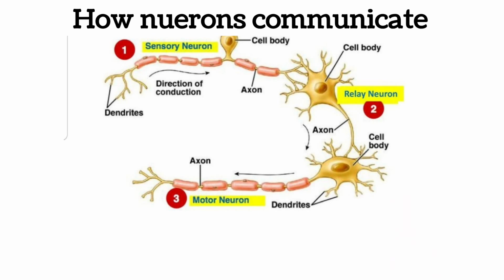So we have to note that there are gaps between neurons called synapses, and the neurons communicate through these gaps via neurotransmitters, which are chemical in nature.